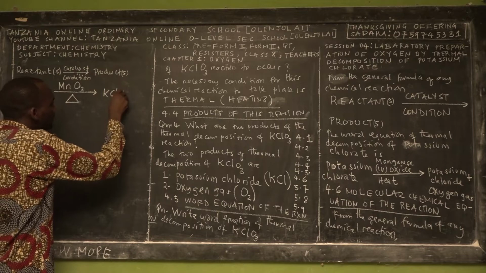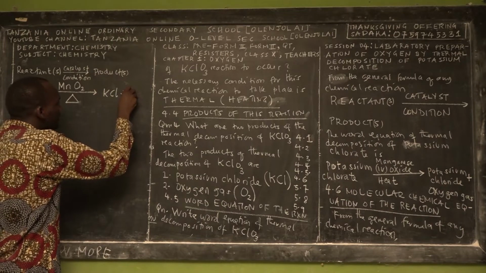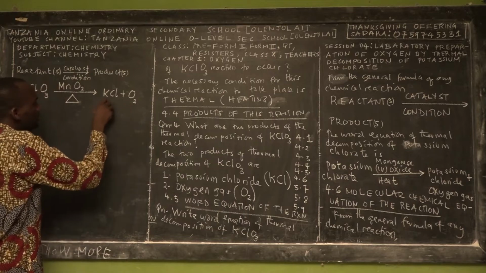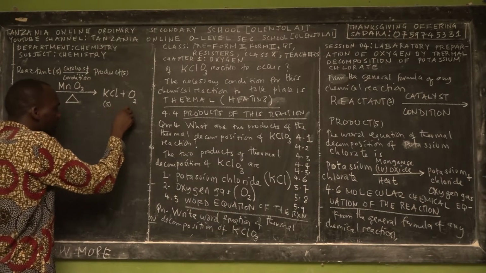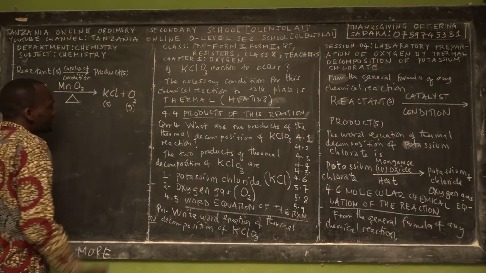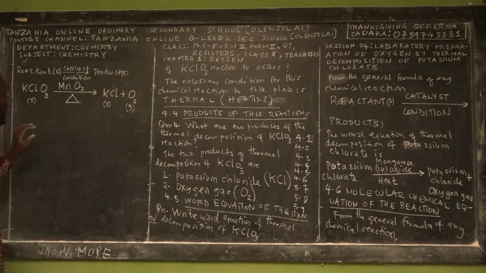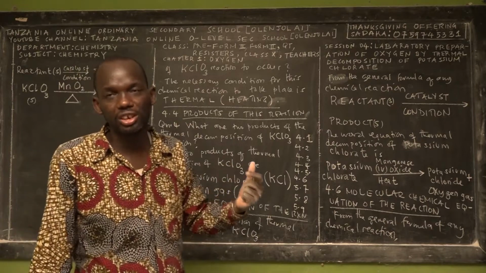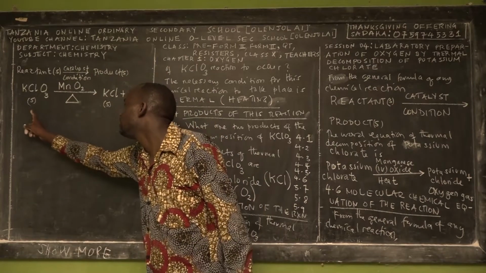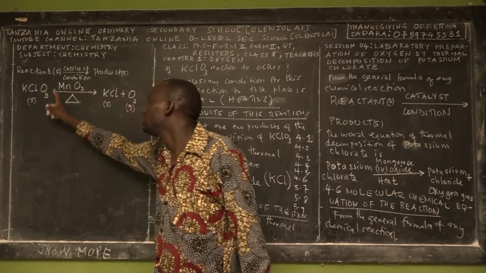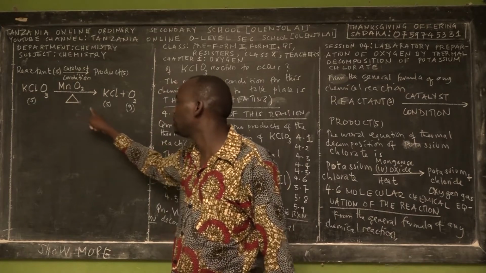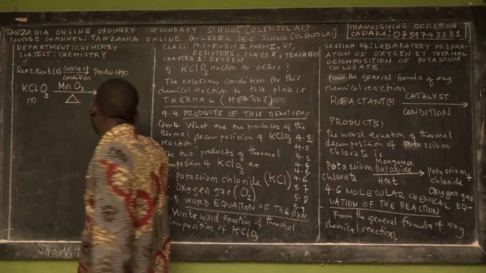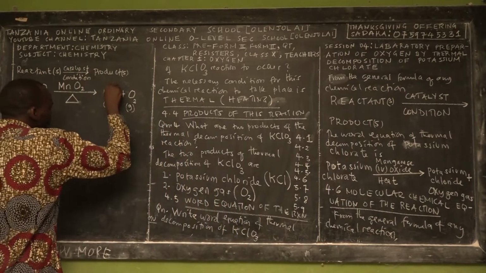Right? Plus. Do you remember the chemical symbol of oxygen? Yes. It's O2, oxygen with 2 atoms. This is in solid state, the physical state, and this is in gaseous state. So you see the same reaction undergoes chemical change and physical change, because the solid state of the reactants has been changed into the solid state of the product and gaseous state.